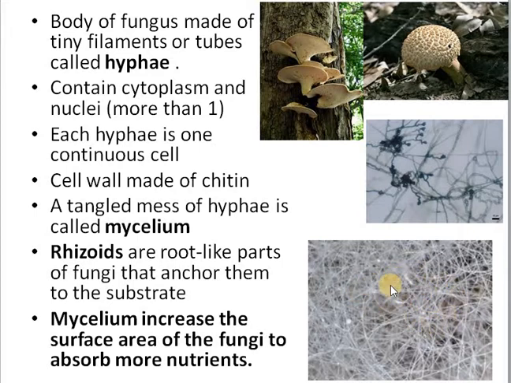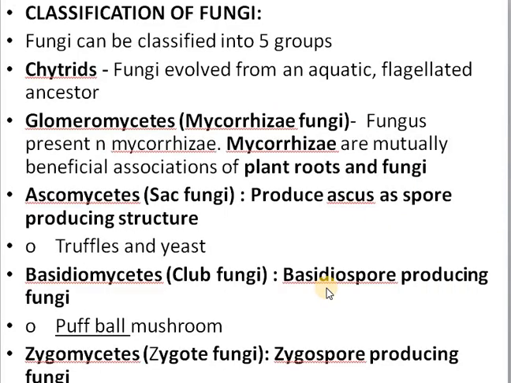When these hyphae grow enormously and form a tangled mesh, that is called a mycelium. From this mycelium, some hyphae grow downwards into the substrate as attaching organelles. They are called rhizoids. All these fruiting bodies are formed of mycelia, which align in different patterns to form the fruiting bodies.